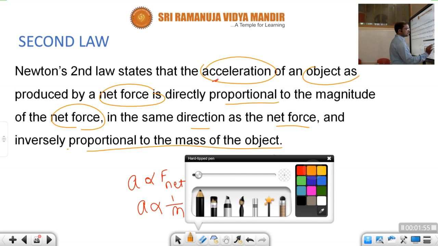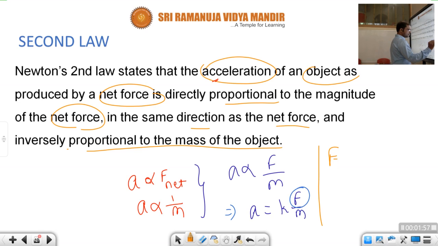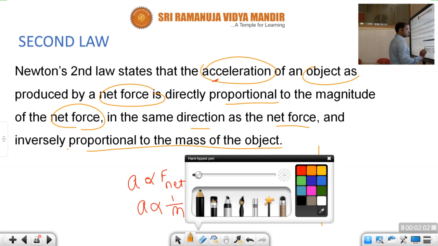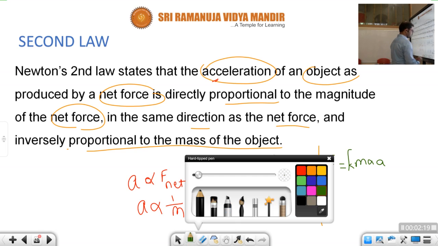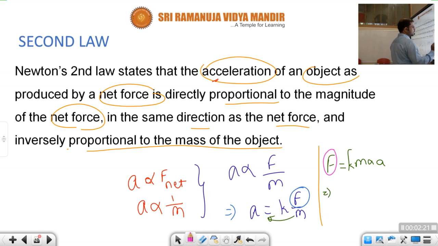F is equal to m into a into k. See, children, suppose there is 1 Newton of force acting on a mass of 1 kg.